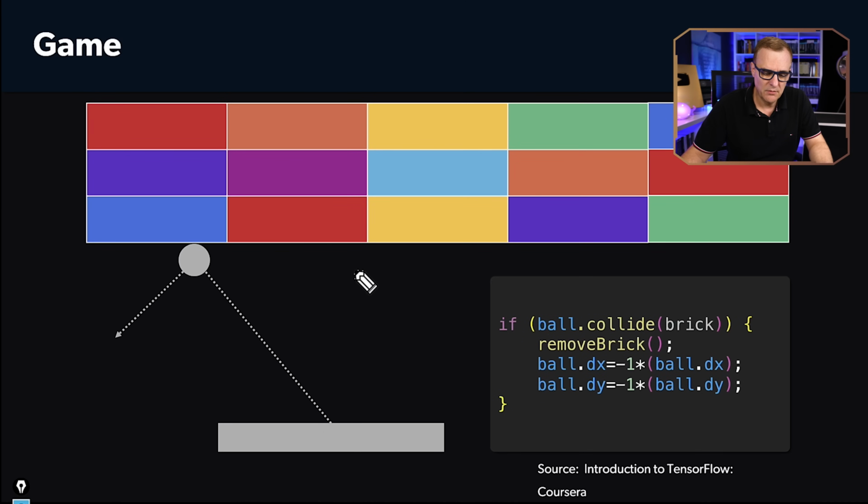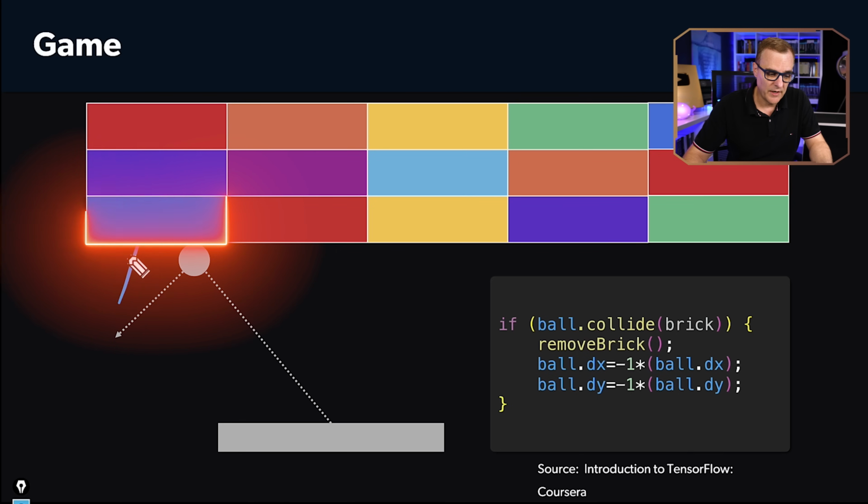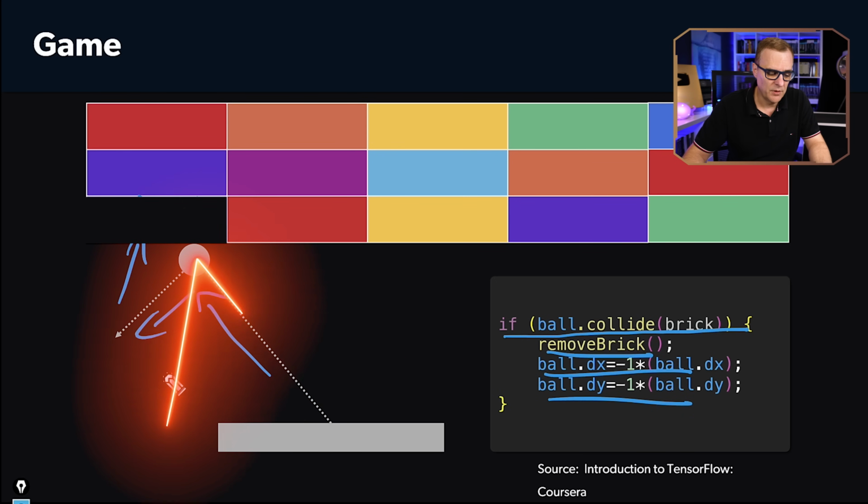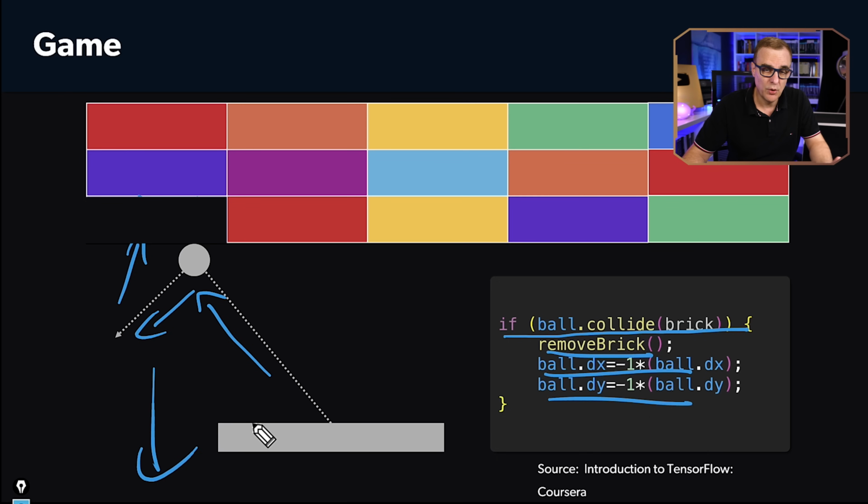Here's another example, and I want to give credit to Coursera, Introduction to TensorFlow. If you really want to get into this in more detail, have a look at that course. Fantastic course. But for the CCNA, you don't need that level of knowledge. So, another very simple example of coding: if the ball strikes a brick, the brick is removed. So if ball collides with brick, remove brick. And then we do something with the direction of the ball, so it bounces off the brick. But if we miss the ball and it goes off screen, we lose a life.